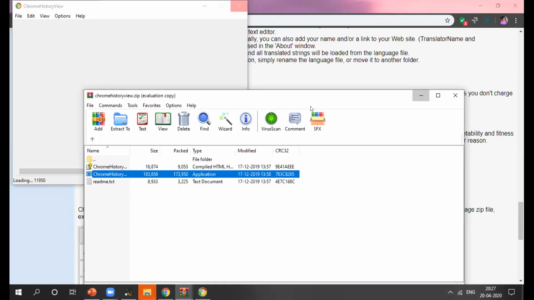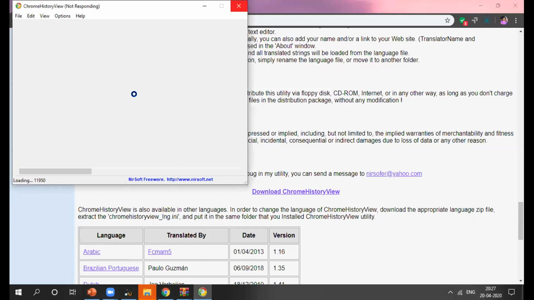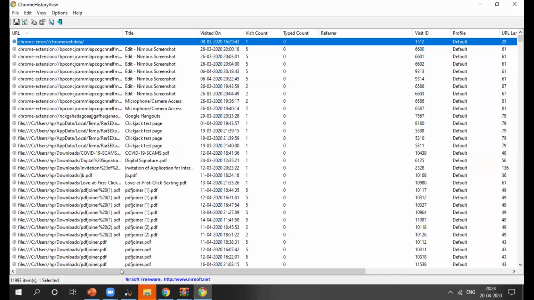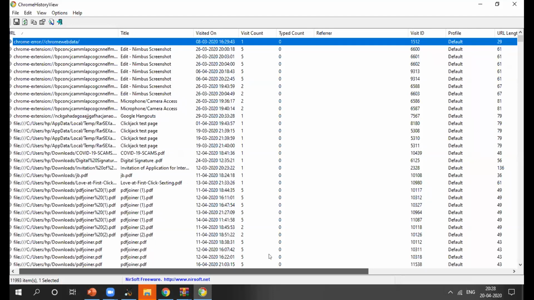The application will open and it will be loading. You can see here all my Chrome history is shown, right? Then URL and transition type, transition qualifier, history file, where all the things are located, right?